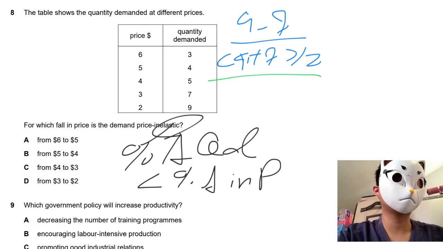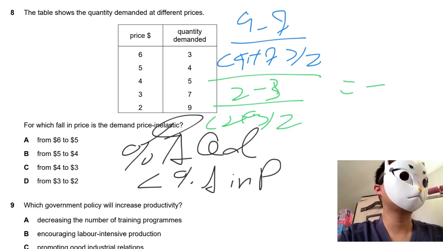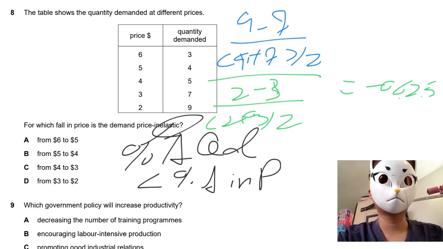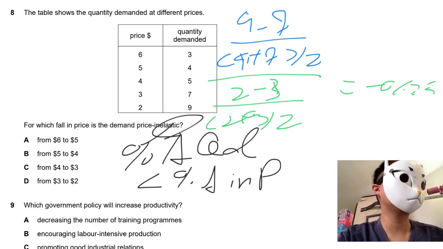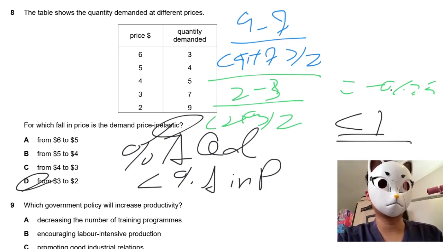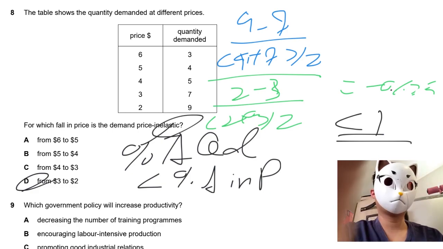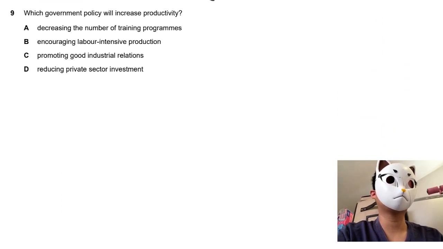and then deal with the price, 3 to 2. 2 minus 3 for the price, over 2 plus 3 over 2. Then you can have 6.25, and it will be negative 0.625. It's less than 1. The answer goes to D. Straightforward and easy.